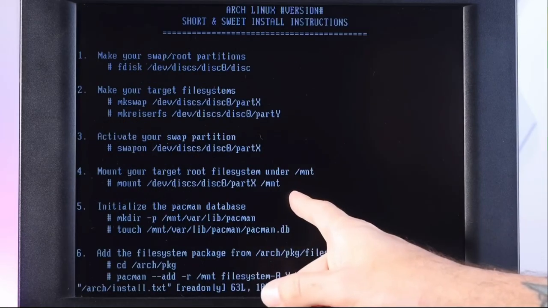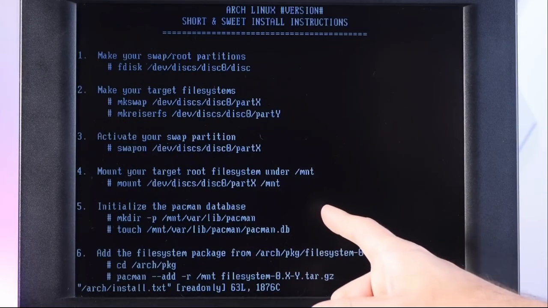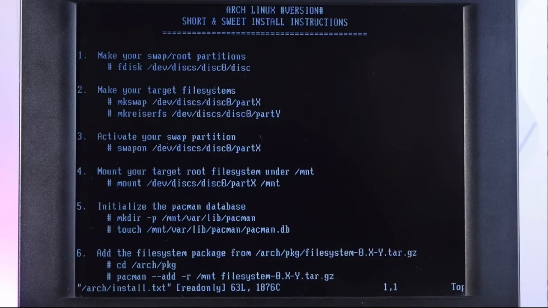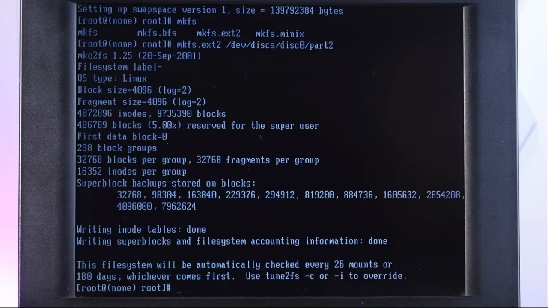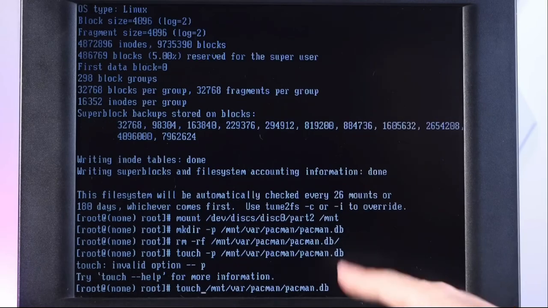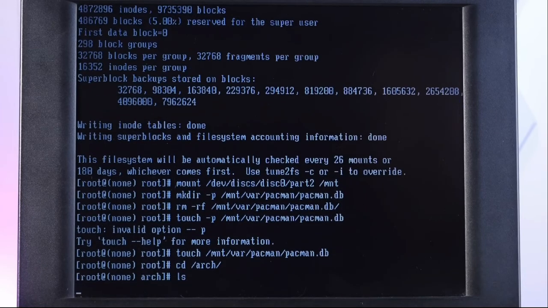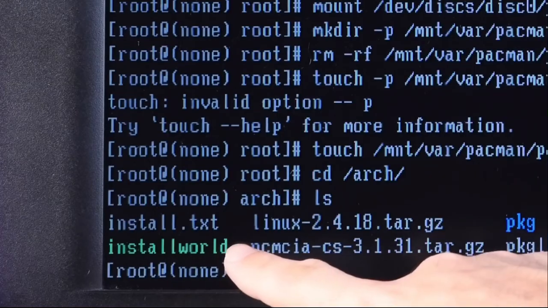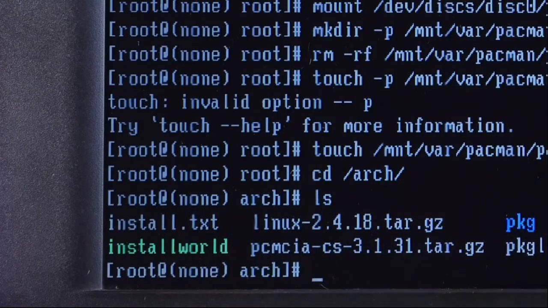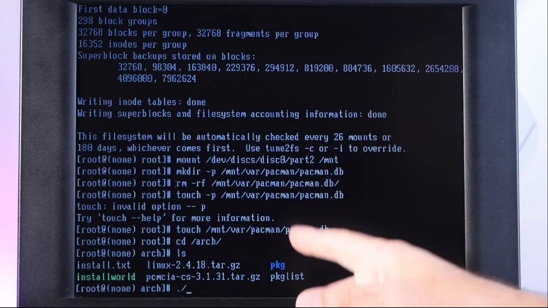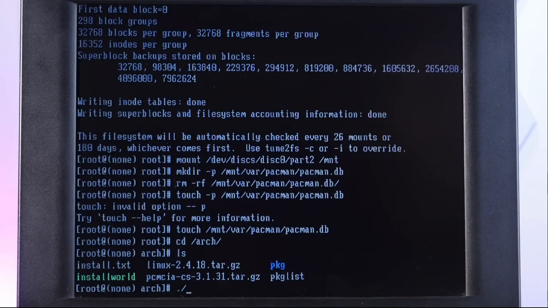All right, so now we need to mount the partition to /mnt and then initialize Pacman. So let's do that. We just need to create that pacman.db file, not a whole directory. Okay, and now we just have to run this install-world on /mnt, which is kind of like the modern pacstrap. So install-world /mnt.